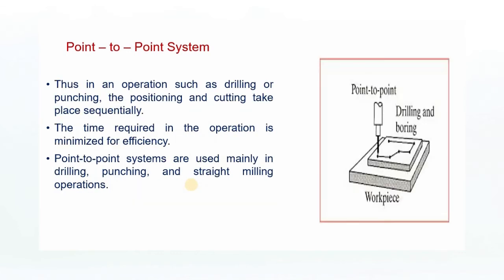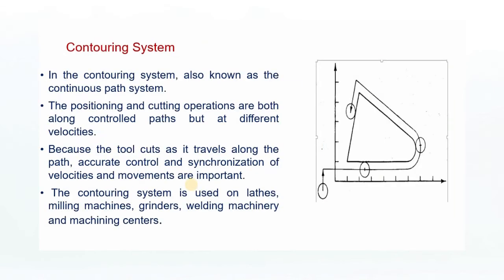In operations such as drilling or punching, the positioning and cutting take place sequentially. The time required for the operation is minimized for efficiency. Point-to-point systems are used mainly in drilling, punching and straight milling operations.